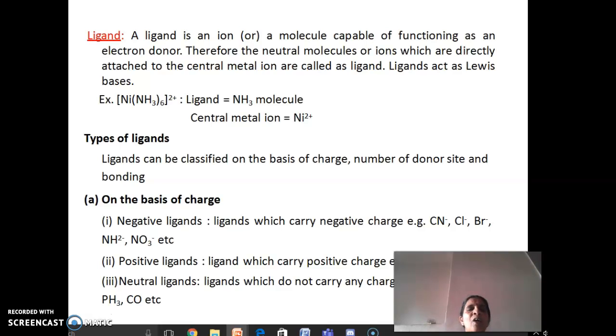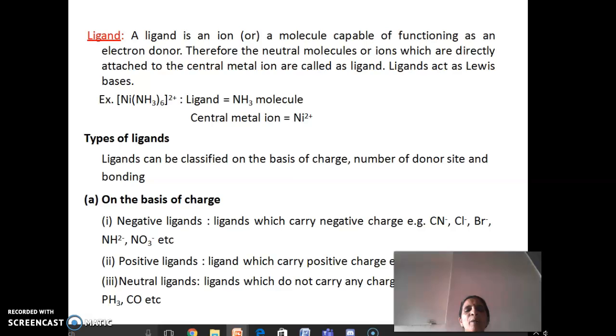These ligands are of various types, and they are classified on the basis of charge, number of donor sites and bonding. On the basis of charge, ligands are classified into negative ligands, which carry a negative charge. For example, cyanide ion CN-, Cl-, Br-, etc.